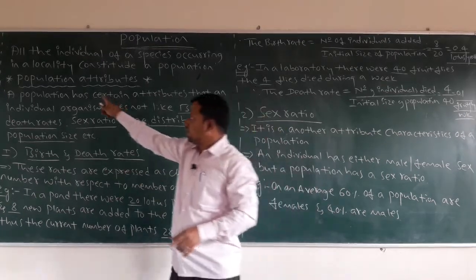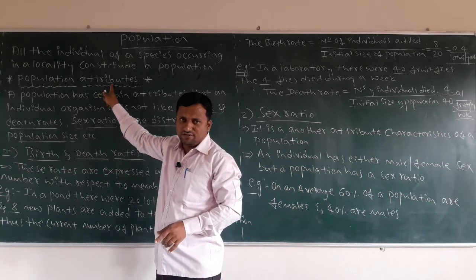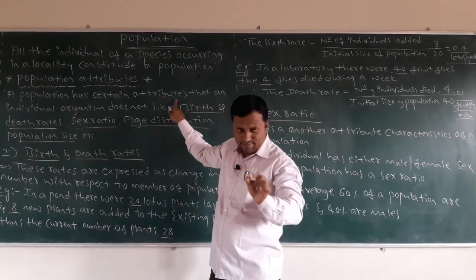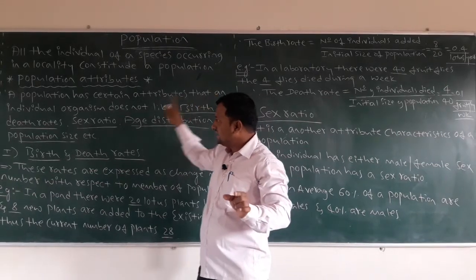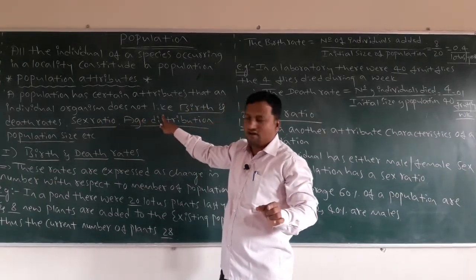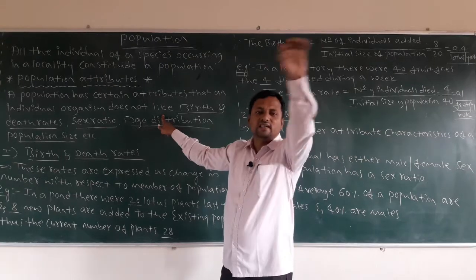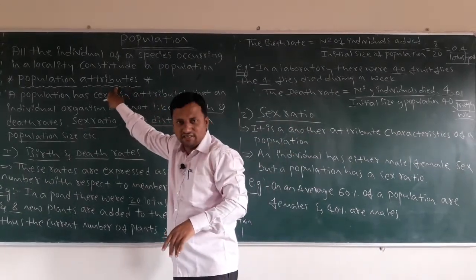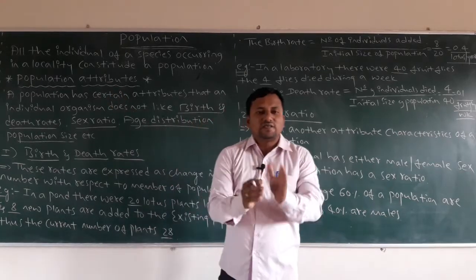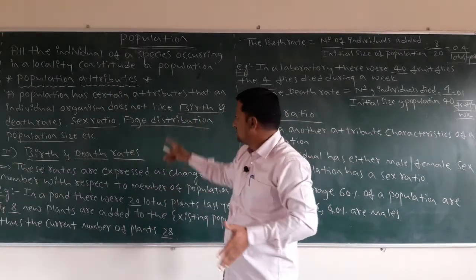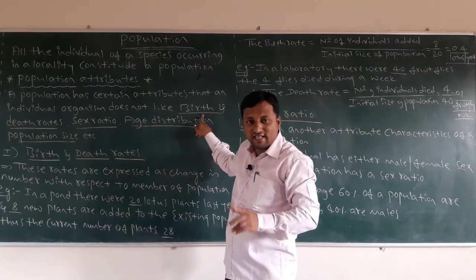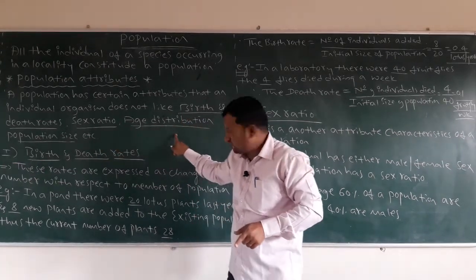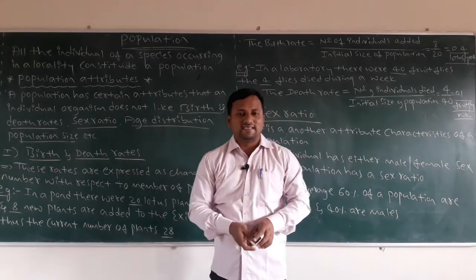Then, what are the attributes present in a population? Those are called population attributes. A population has certain attributes that an individual organism does not. Population has these important characters, but an individual does not. What are those? Birth and death rates, sex ratio, age distribution, population size.